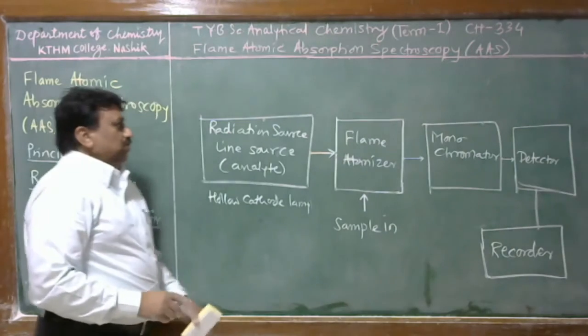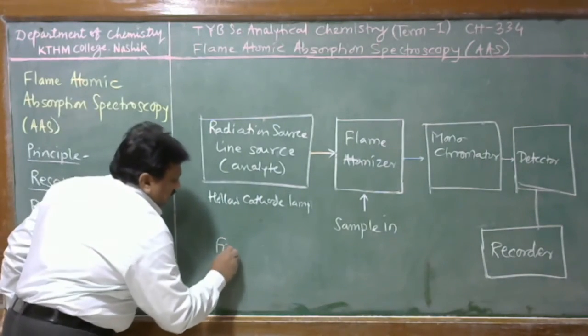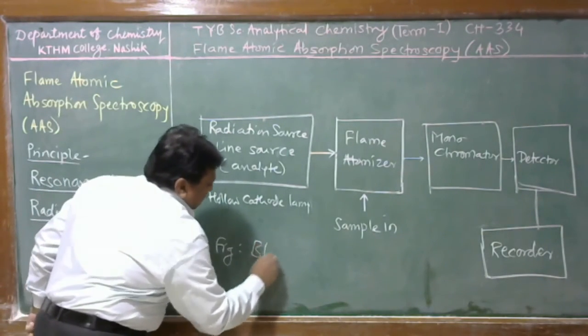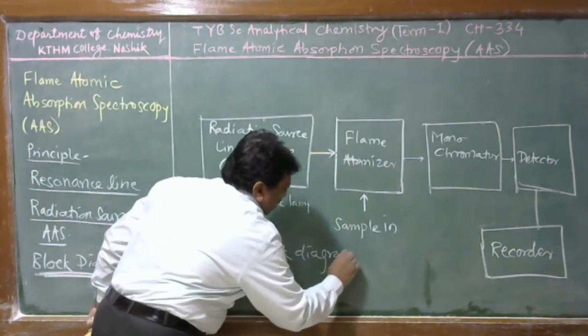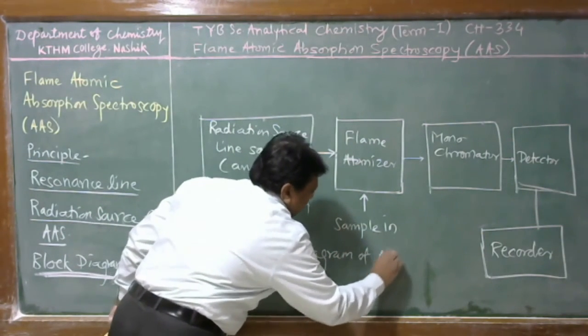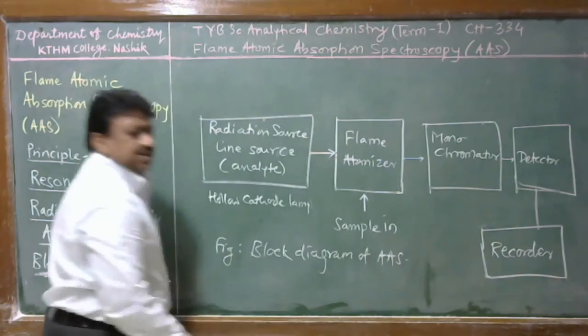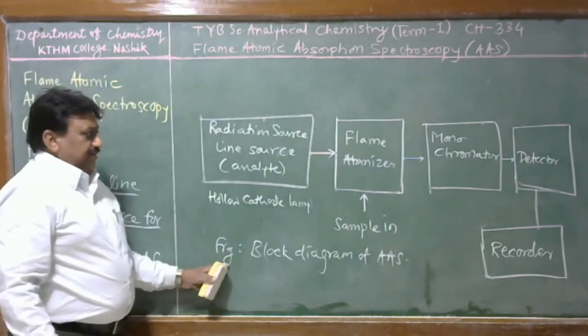This is the block diagram of AAS, the atomic absorption spectrophotometer.